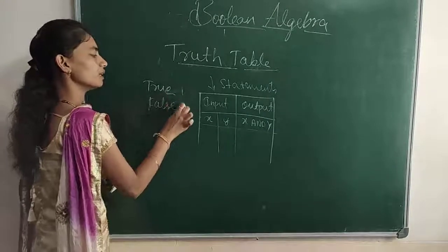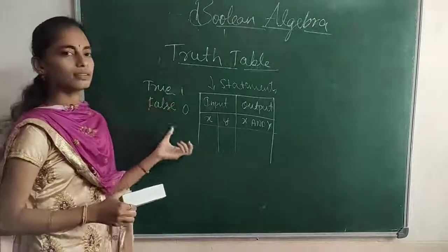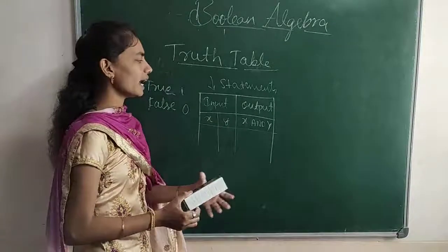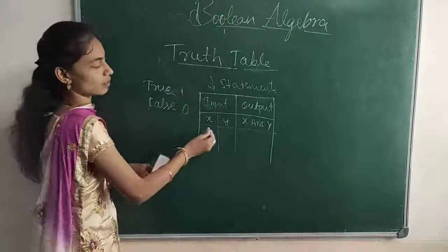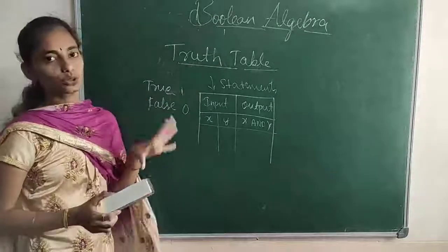We can provide 1, 0. With only these two possible values we can provide an input. The output may also be any one of these combinations in the resultant. That we call a truth table.